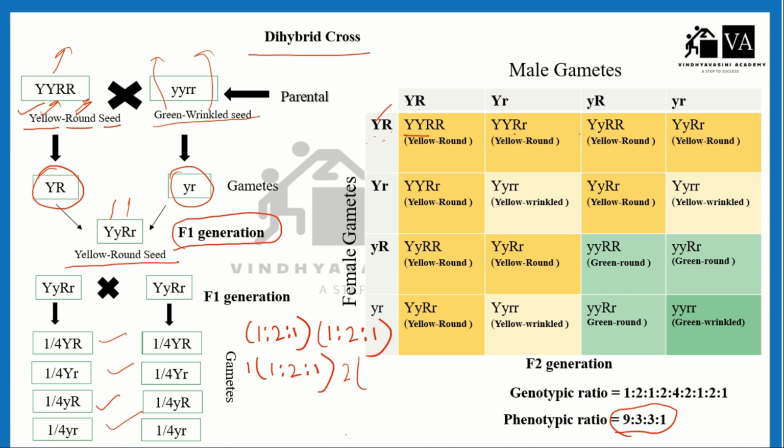2 whole will multiply with 2, and this 1 will multiply with the whole.